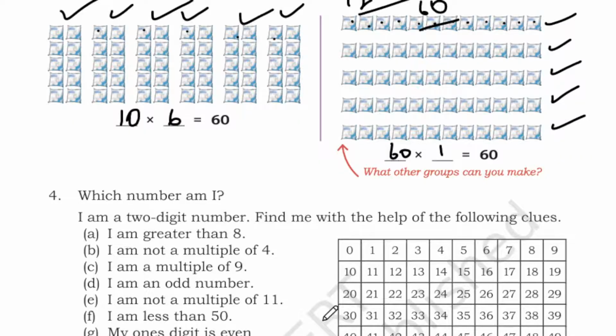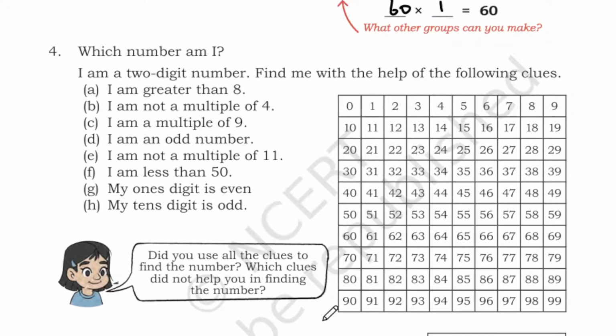Okay, next. Which number am I? So we have some guesses, and we need to find out the correct number. I am a 2-digit number. Please find me with the help of the following clues. So all these numbers are 2-digit numbers, and we need to find out with the help of the clues. We will do that one by one.